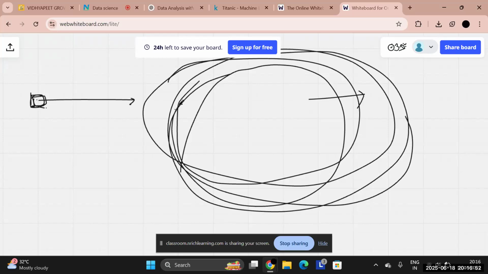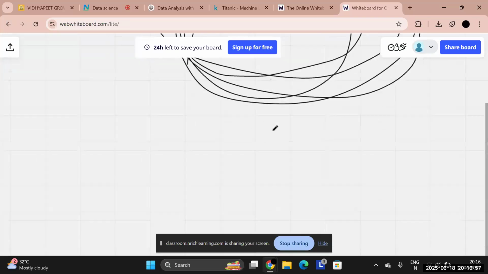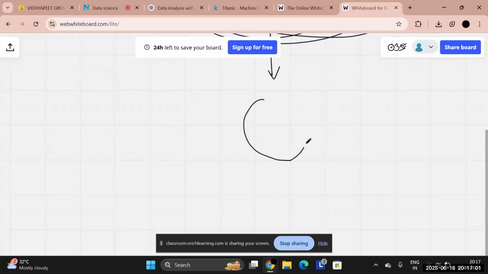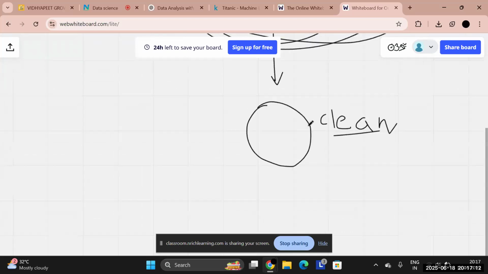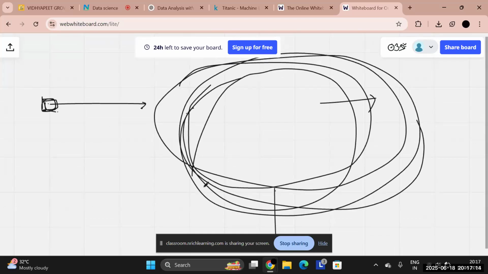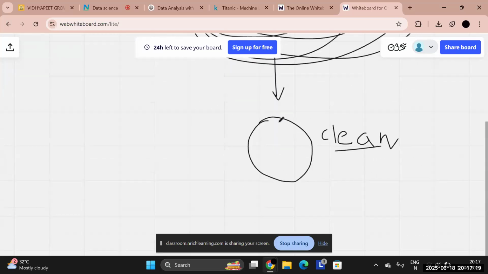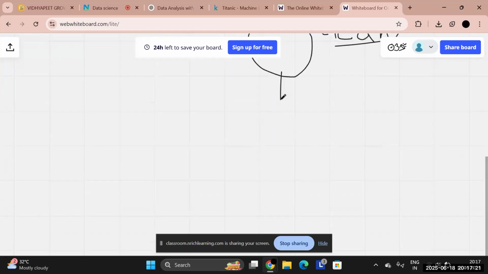We collect the data, it's in an untidy, unstructured form, and then what we do is we structure this data, that is, we clean this data. I can simply make a small circle. Okay, this means what? That this is clean data, sorry for my bad handwriting. So this is the clean data, whereas this data is in such a large amount that we cannot clean it. So this clean data is then sent for the data analysis. Do you understand what I'm saying?